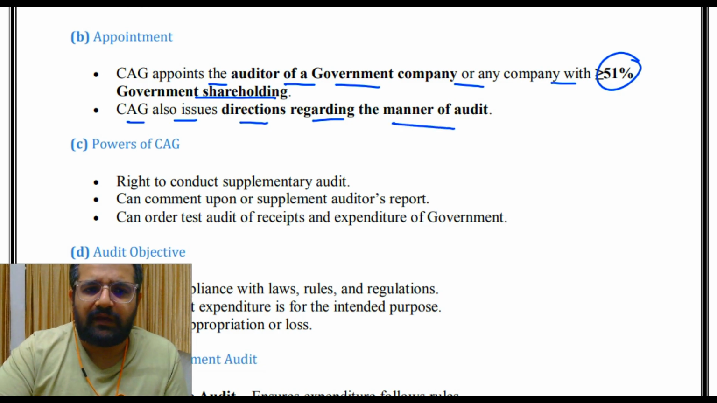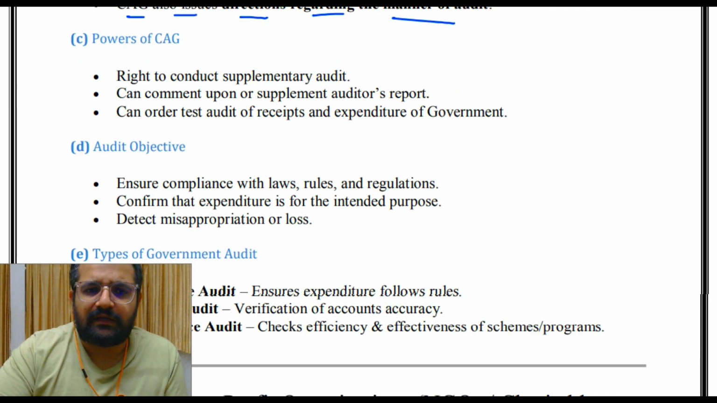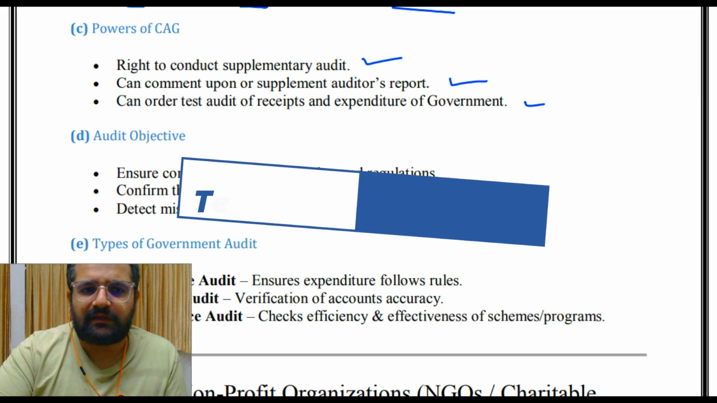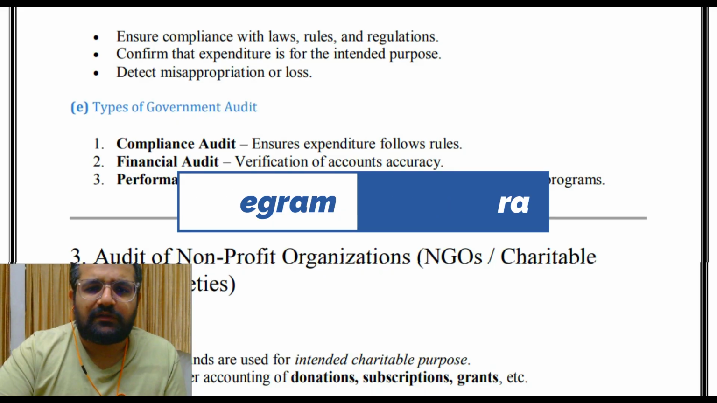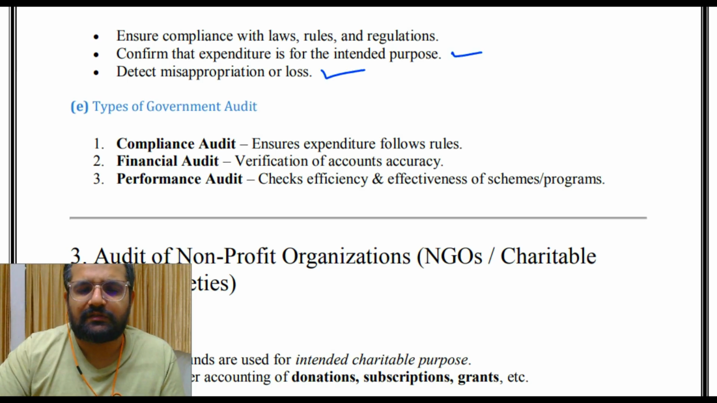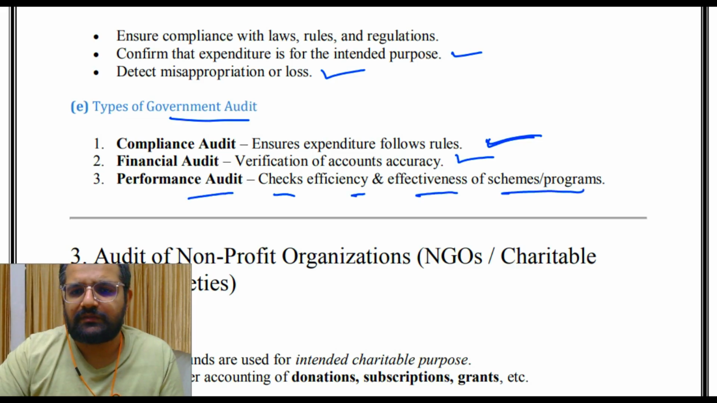Then power of CAG, that is Comptroller and Auditor General: right to conduct supplementary audit, can comment upon or supplement the auditor's report, can order test audit of receipts and expenditure of government. Then audit objective: ensure compliance with laws, rules and regulations, confirm that expenditure is for the intended purpose, detect misappropriation or loss. Then types of government audit: compliance audit ensures expenditure follows rules, financial audit is verification of accounts accuracy, performance audit checks efficiency and effectiveness of schemes or programs.